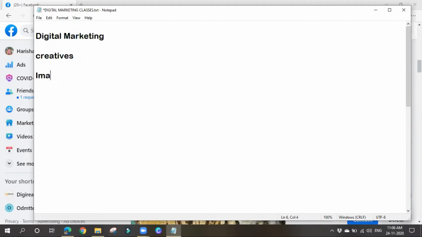So if you want to create some images or pictures, we can go for free tools like Canva, Banner Snack. We can also go for Adobe Spark. We can use all these tools.